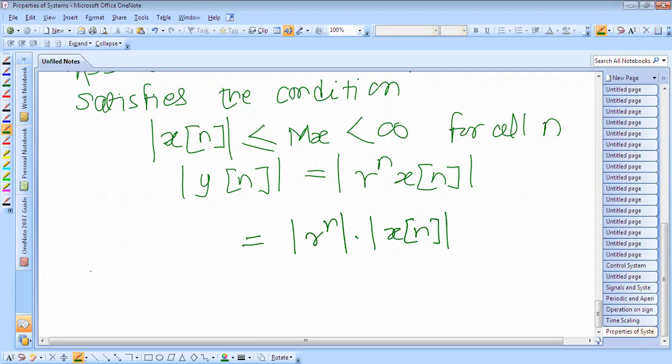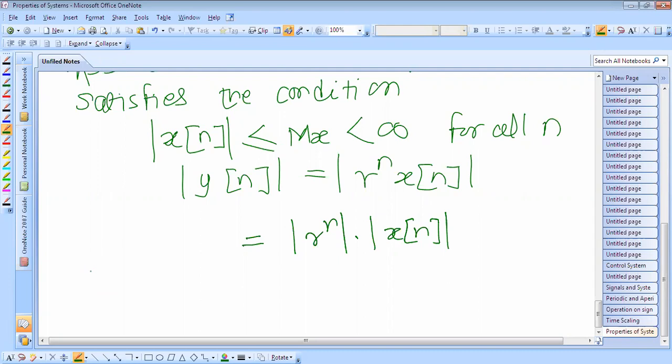Therefore, the condition that the input signal is bounded does not guarantee a bounded output signal. So the system is unstable with r greater than 1.